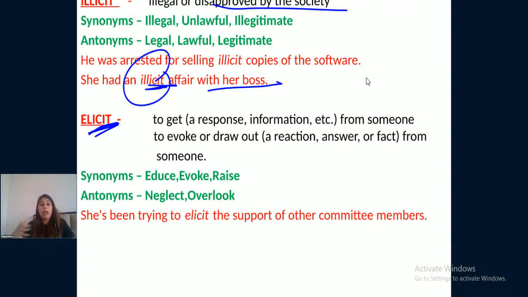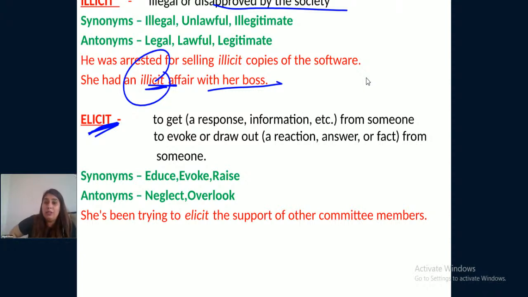To try to evoke something, to get a response and information from someone. She's been trying to elicit the details of the design from the famous designer. So she's trying hard that the designer should tell her some details of his famous design, right? To get a response or information from someone, to evoke or draw out a reaction, answer, or fact from someone. So it's like to provoke someone to give the details, right?